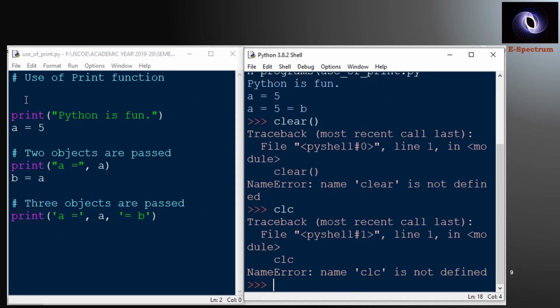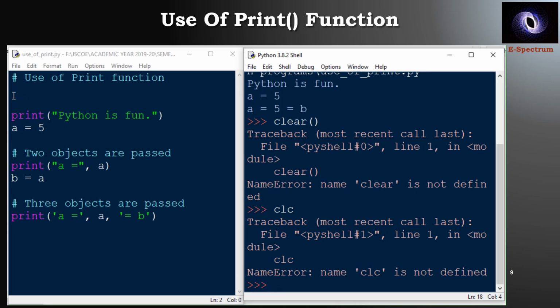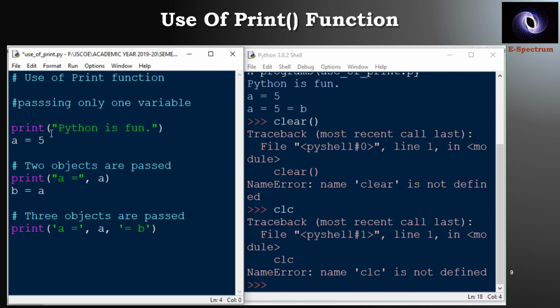Let us see next how the output function is being used in case of Python. So for this, we have considered one code here. What is done is, I am using the print function. In the first case, if you observe, it is just printing a group of characters, that is without any variables I want to print. So I have only print Python is fun. Now after this, I will be assigning one value to a variable a is equal to 5. Now I want to display this value of variable.